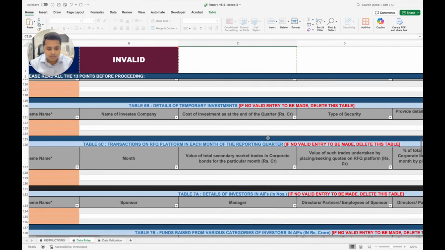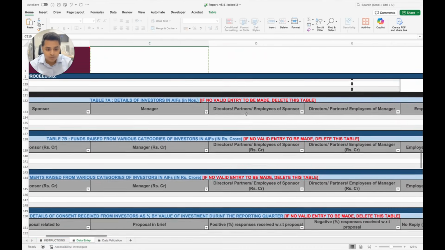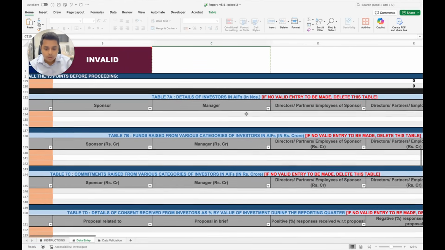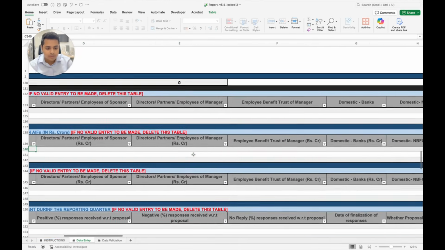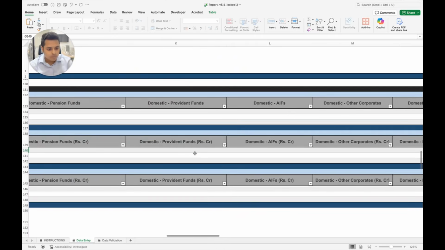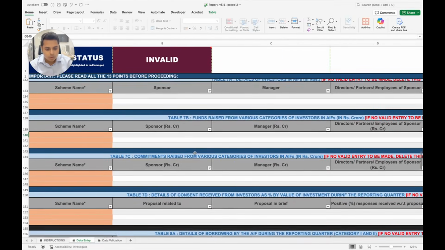Details of temporary investments, transaction on RFQ platform, details of investors. You have to give details of exactly which type of investor has committed how much to you, even how much have you raised from each and every type of investor. This could be domestic, NBFCs, foreign investors, etc. There are specific types given in here. So all of these have to be provided.